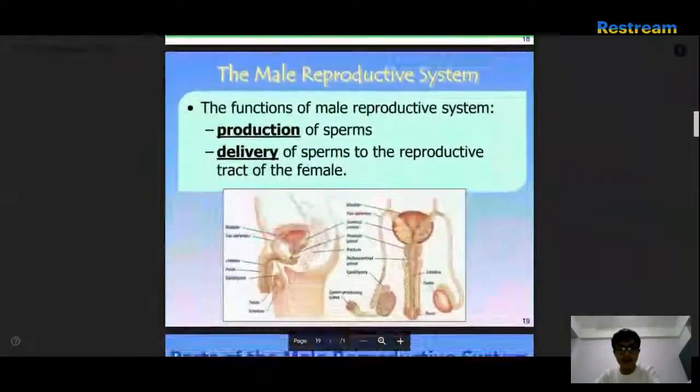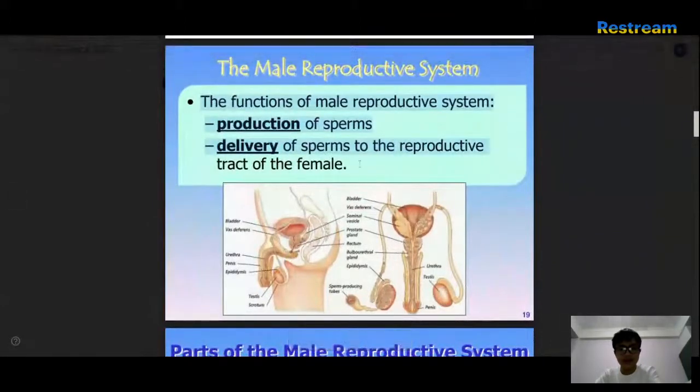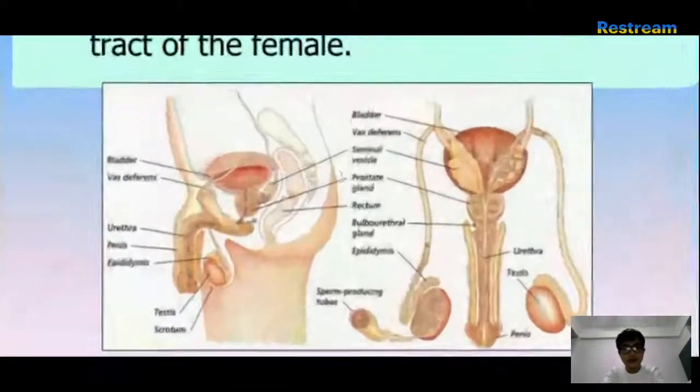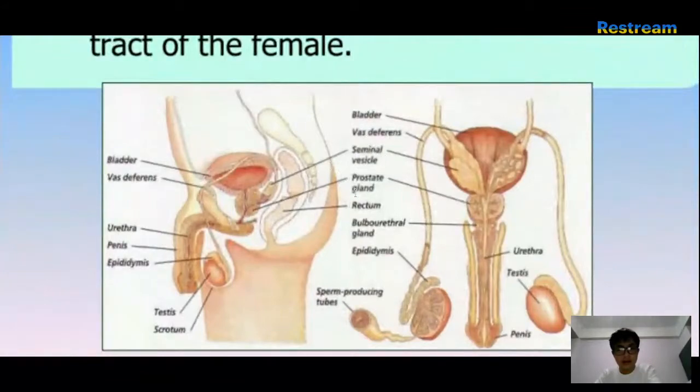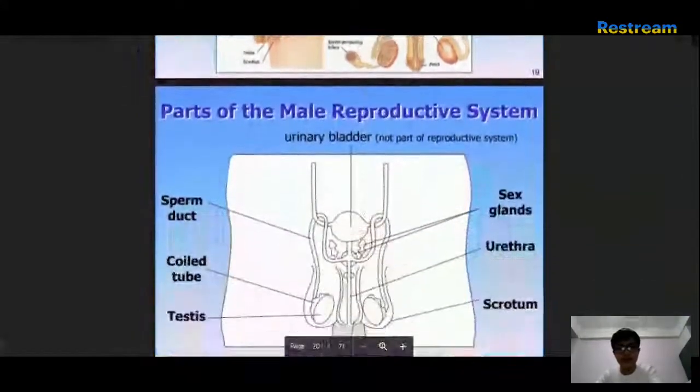Okay. Male reproductive system. Finally, science. Actual science. Okay. Production of the sperm, delivery of sperm to reproductive tract of a female. Okay. This is advanced beyond biology.